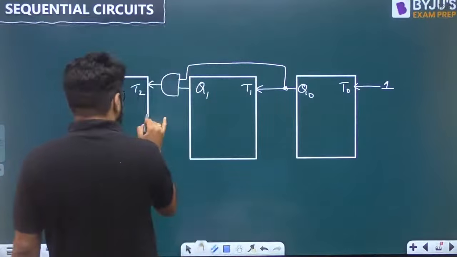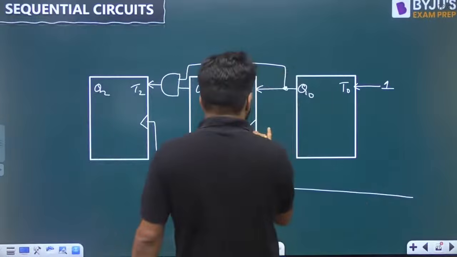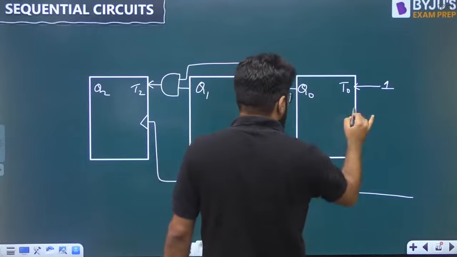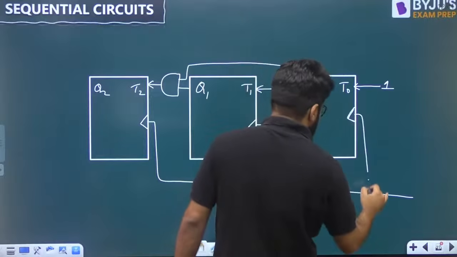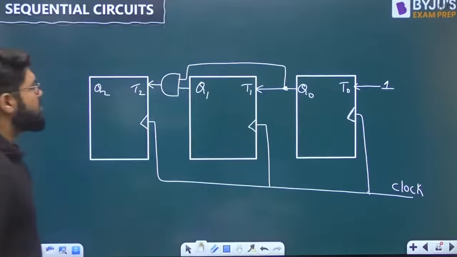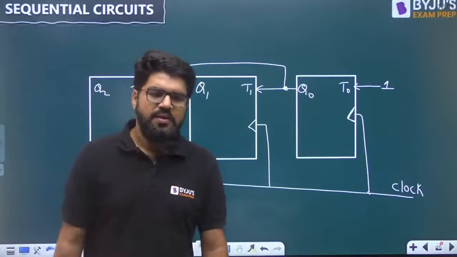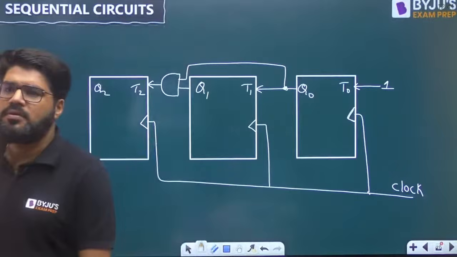Since I have designed a synchronous counter, all of them will be fed with the common clock. Then only it is known as the synchronous counter, and this is the hardware. This is the hardware of what is known as a 3-bit synchronous up counter.